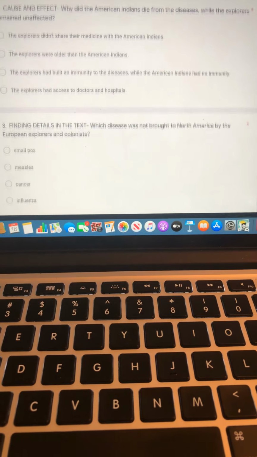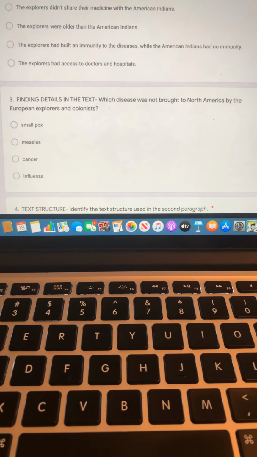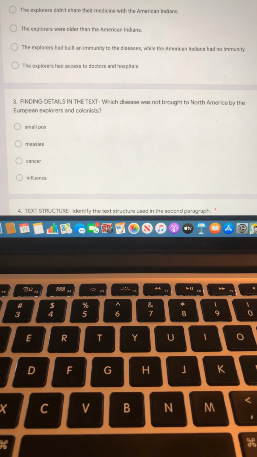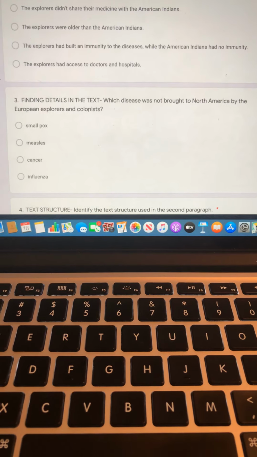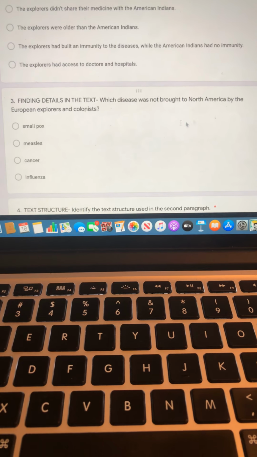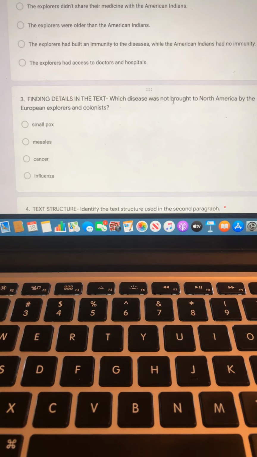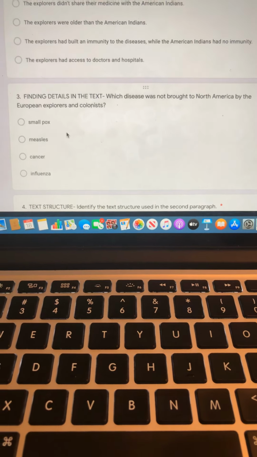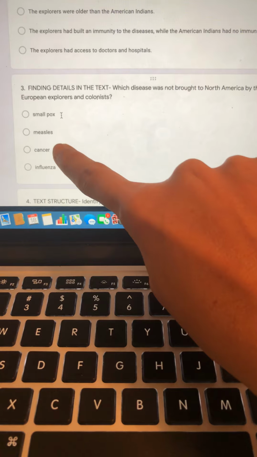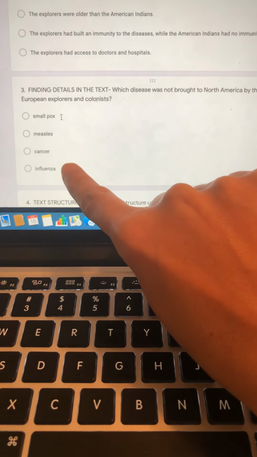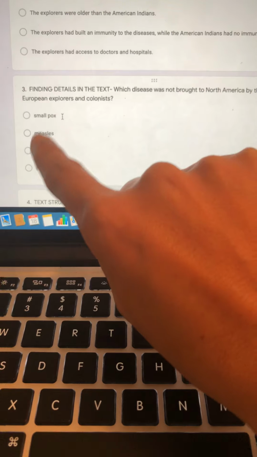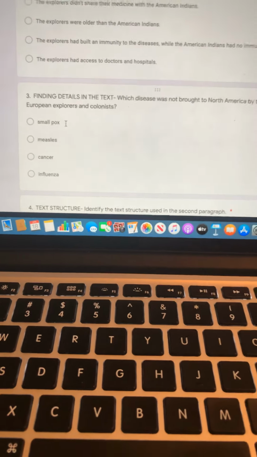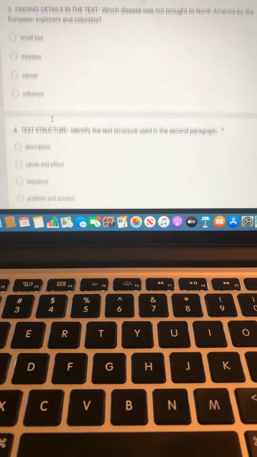All right, number 3, finding details in the text. Which disease was not brought to North America by the European explorers and colonists? All right, so your key word, which disease was not brought to North America by the European explorers? All right, was it smallpox, measles, cancer, or influenza? So which one of these was not brought to North America by the European explorers and colonists?